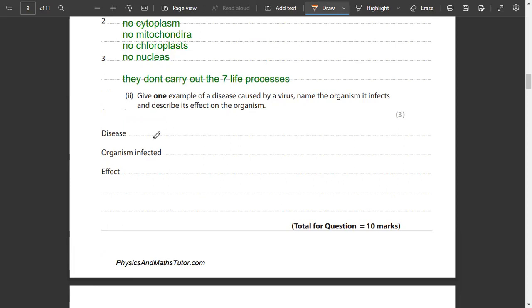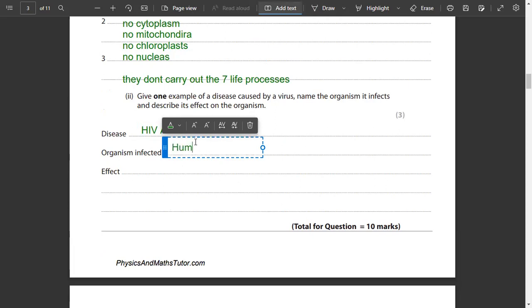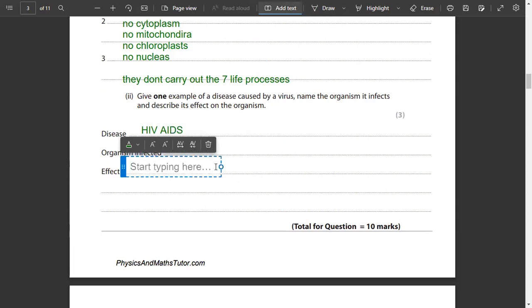Let's see if I talk about AIDS. I'll mention it here. The name of the disease is HIV/AIDS. Which organism does it affect? Animals? No, it affects humans. It's mostly common in humans. And what is the effect of HIV/AIDS? Now you have to remember this.